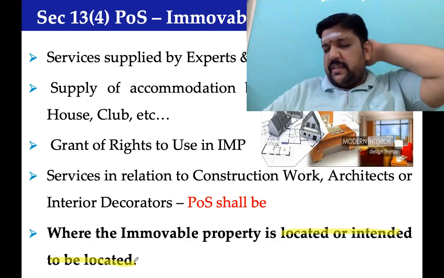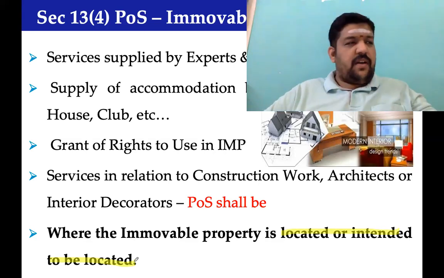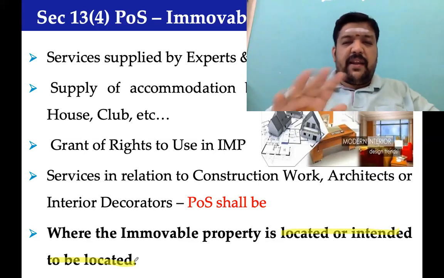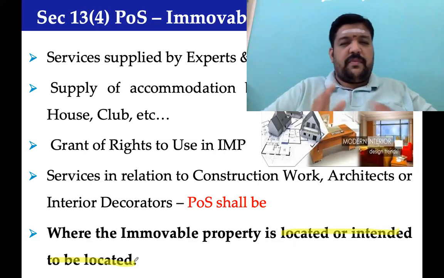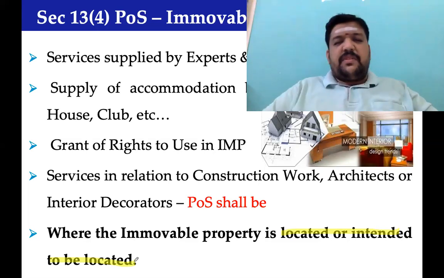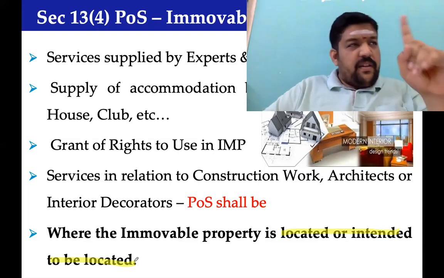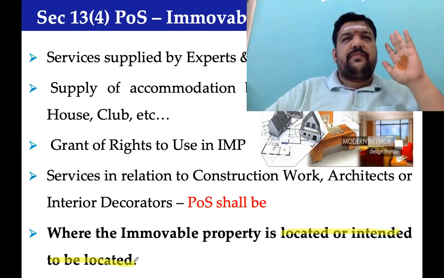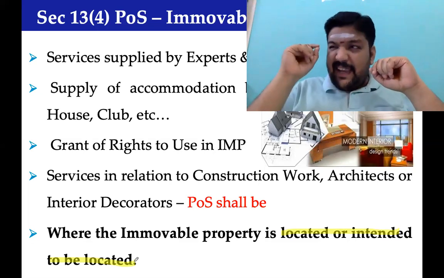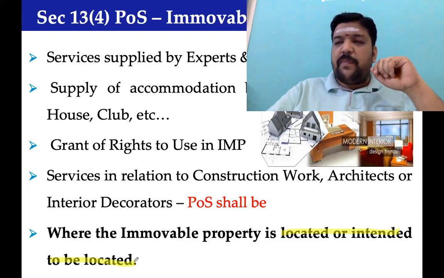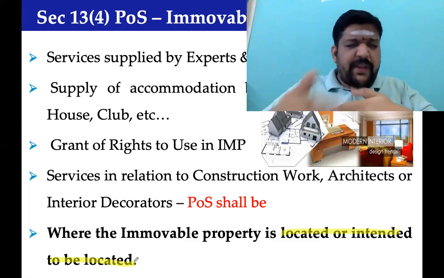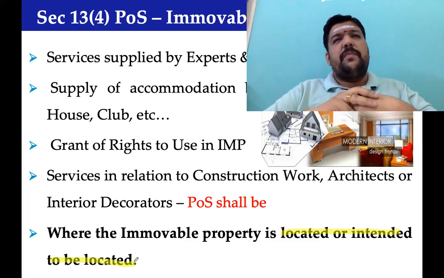A Bombay based, very famous architect does the further construction, the complete architecture and architectural designs relating to the new airport. In these circumstances, the immovable property is intended to be located in Hong Kong, so place of supply will be Hong Kong. A vice versa example is also possible.